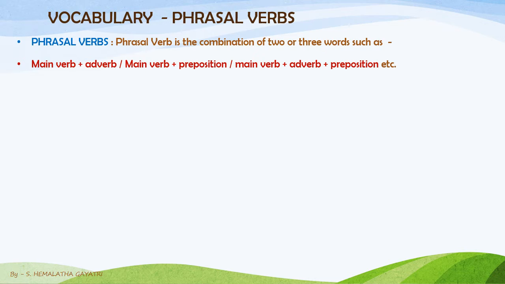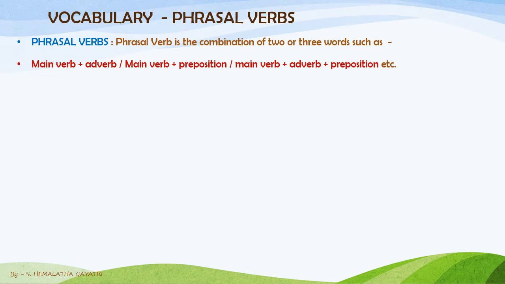There is also something that we need to know: how the combinations occur. So main verb plus adverb, or main verb plus preposition, or main verb plus preposition and adverb. So these all things make up together a phrasal verb. So the verb is coming along in combination with it as a group of words. That is nothing but a phrasal verb.